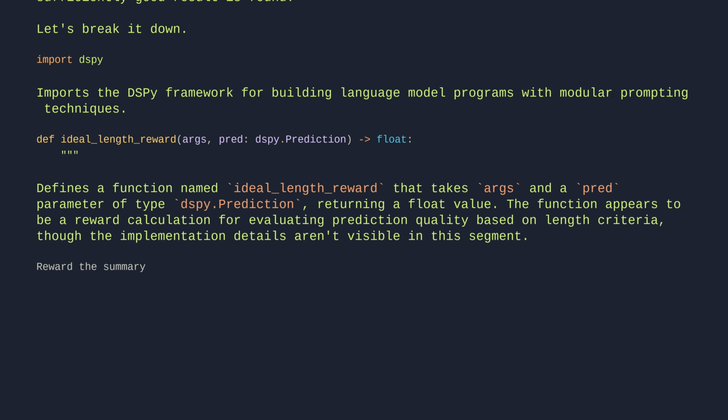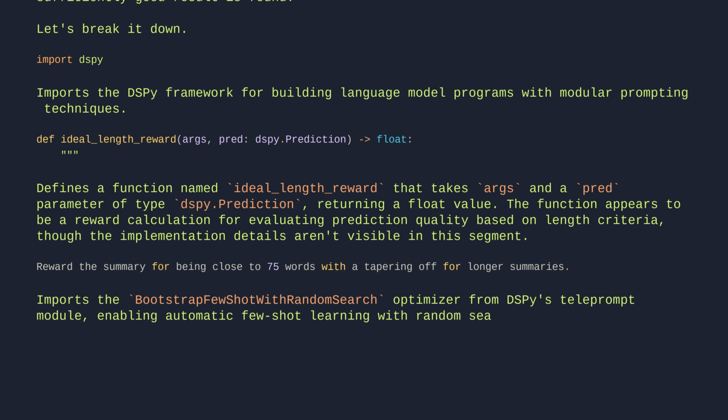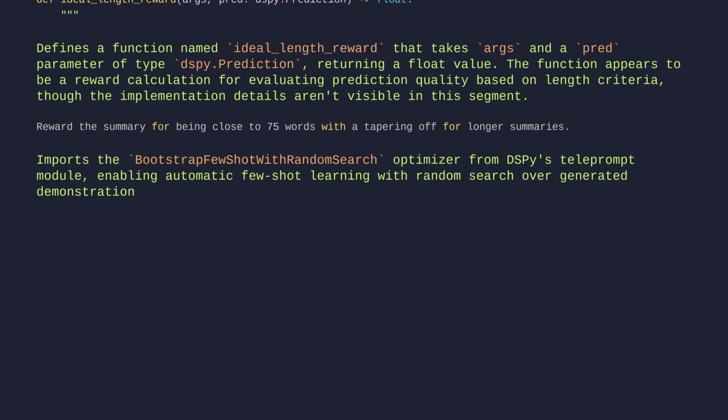Reward the summary for being close to 75 words, with a tapering off for longer summaries. Imports the BootstrapFewShotWithRandomSearch optimizer from DSPy's teleprompt module, enabling automatic few-shot learning with random search over generated demonstrations to optimize DSPy programs.